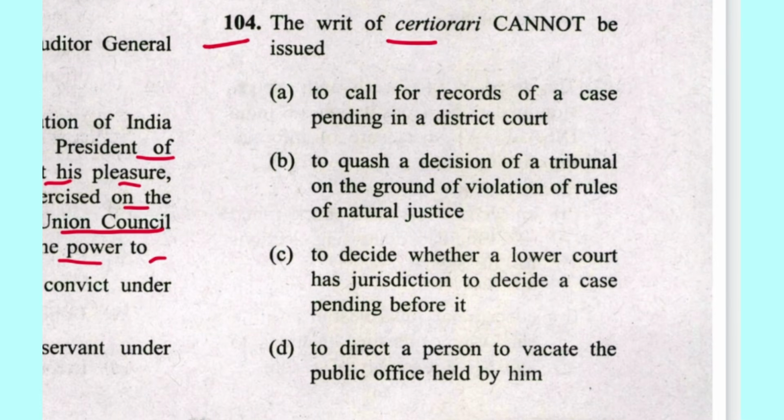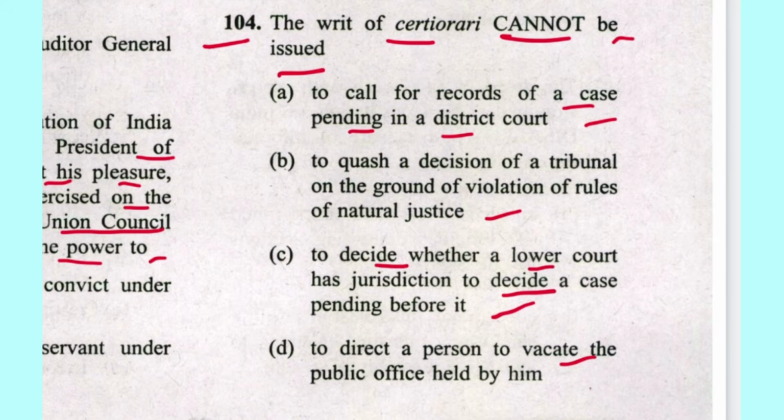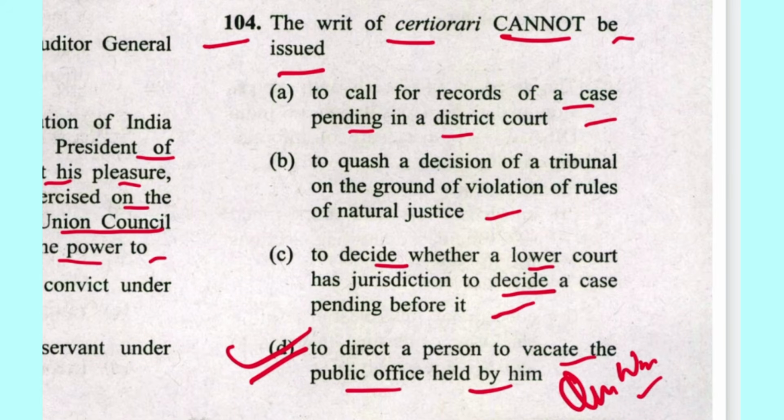Next is 104. The writ of certiorari cannot be issued to call for record of a case pending in district court. It can be. Quash decision of tribunal on the ground of violation. Yes. To decide whether a lower court has jurisdiction to decide a case or not. Yes. To direct a person to vacate public office held by him. No. This is quo warranto. Here quo warranto is issued, so D will be the answer. Certiorari can be issued against judicial and quasi-judicial authorities.